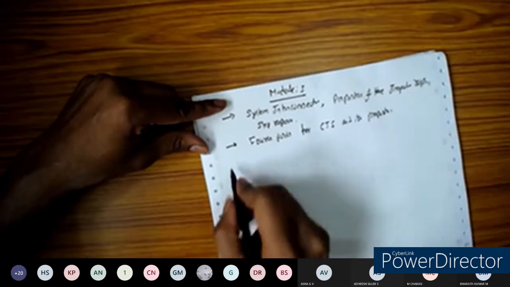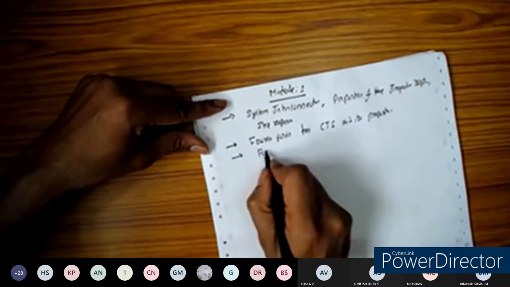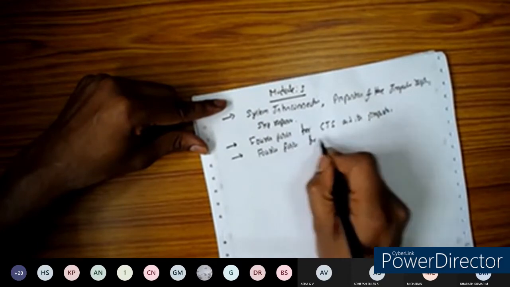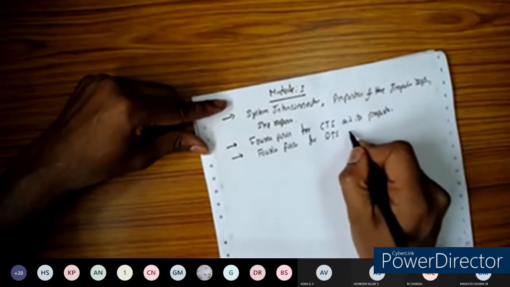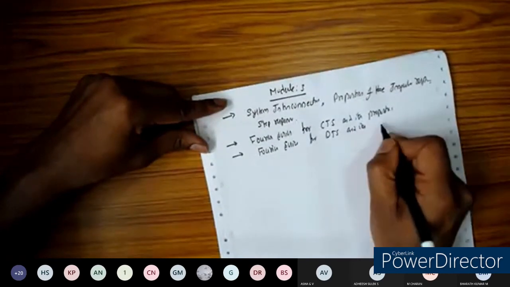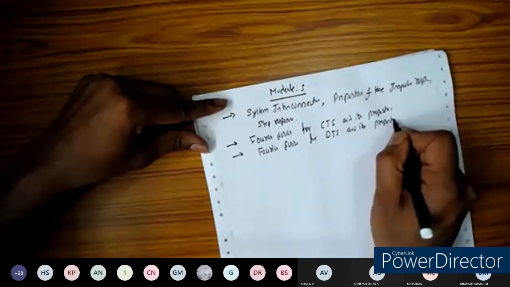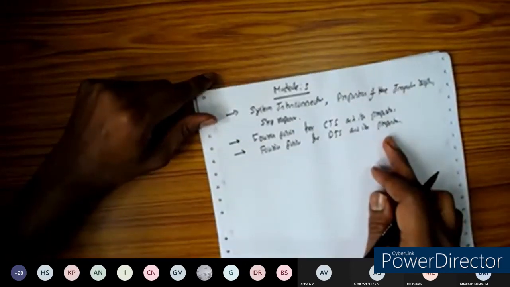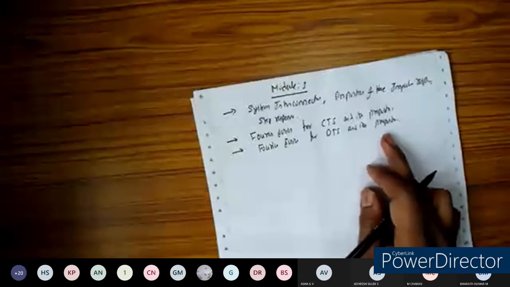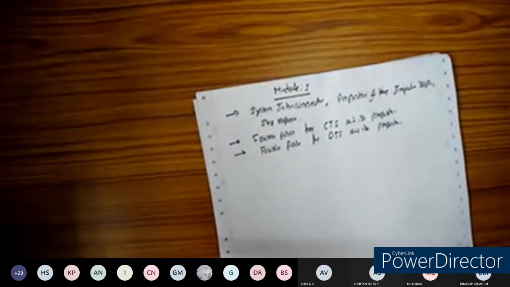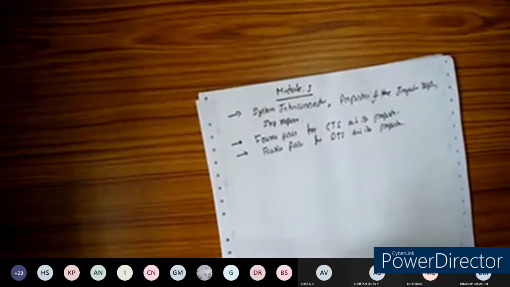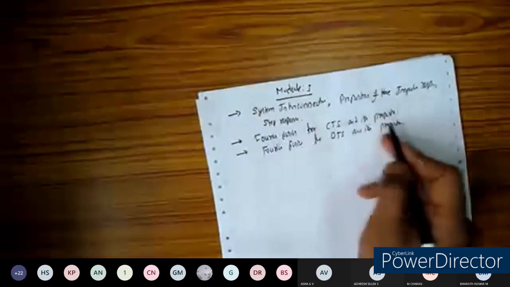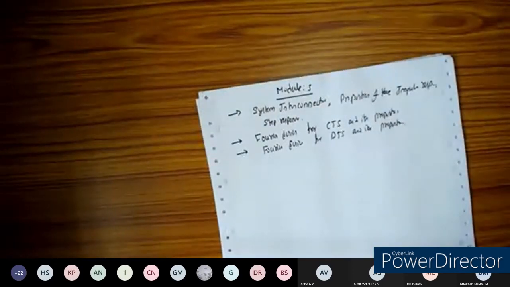There is no proof for the statements of the properties. Similarly, in the remaining third of this module, you are going to study the Fourier series for the discrete time signals and its properties. So these are the topics you are going to study in this module: system interconnection, properties of the impulse response and the step response, Fourier series for continuous time signals and Fourier series for discrete time signals.